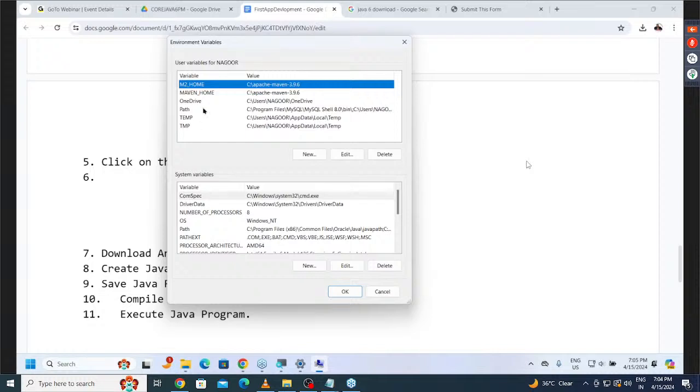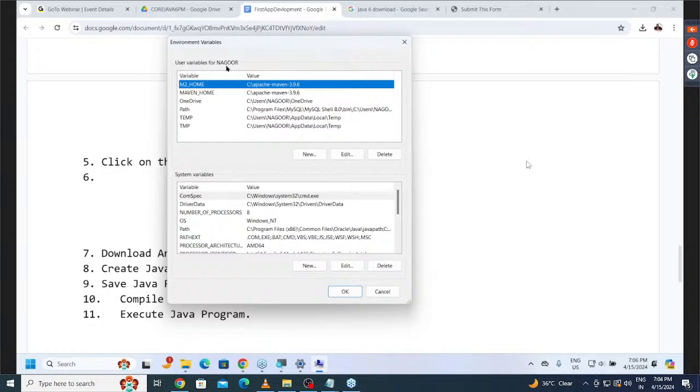So if we provide setups in this area, they will be available for only the present user. But if you provide setups here, they will be available to all users. Understand my point here? Now here, I want to provide only for a particular user. I don't want to give my setups to all other users. Now let us check clearly how I'm going to provide this.